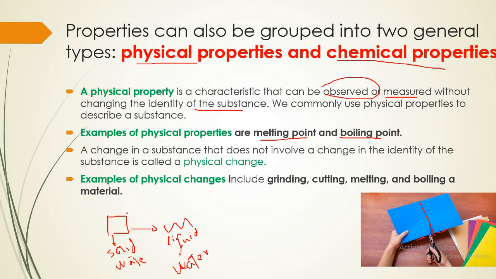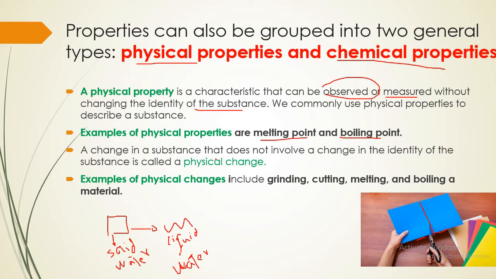This process is called melting. The matter that made up the solid is still present in the liquid, as the liquid is made of water and the ice is also made of water. So the substance that made up ice and liquid is still the same. So this is called a physical property.